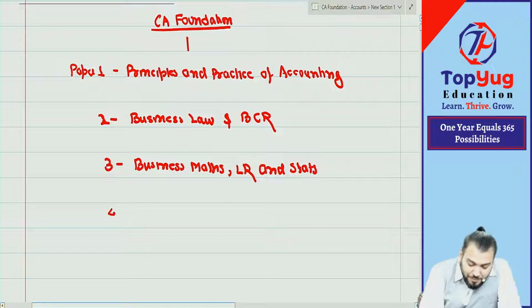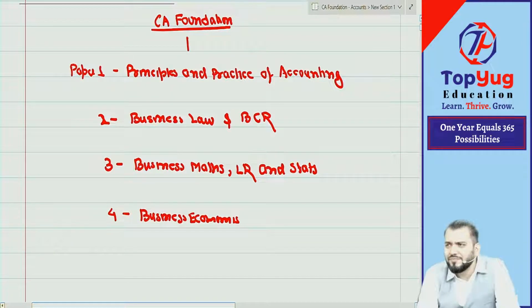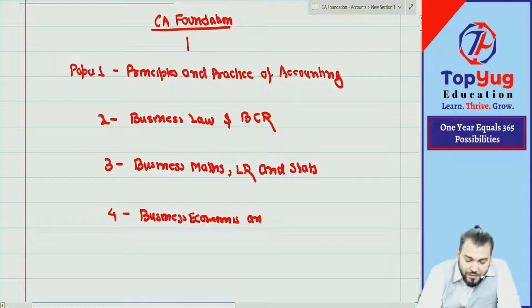The last paper is what? Business economics. From my point of view, you all have done this economics paper. Am I right or not? I think you all have done business economics. Is there anyone who has not done economics? Can you tell me one second common subject that was in your class 11, 12? Yes, sir. And with this, there is one BCK.